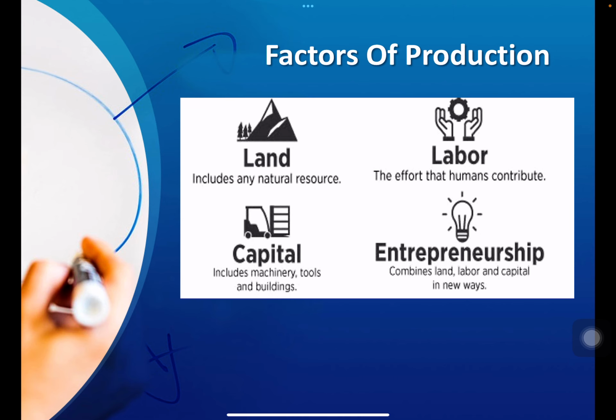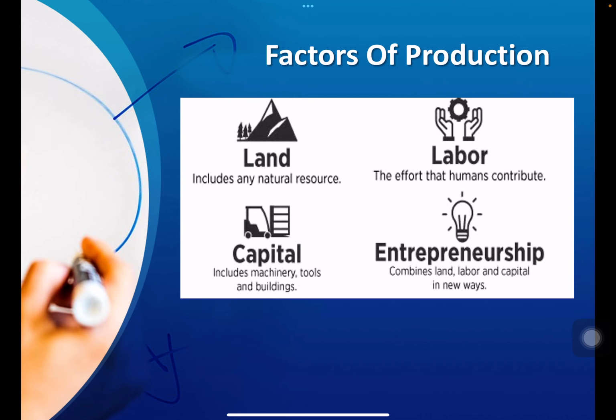Then we have the concept of factors of production. Factors of production here, as per Adam Smith, is the production of wealth. So by that means we can produce wealth or we can have income by four sources or four factors. The one is land.